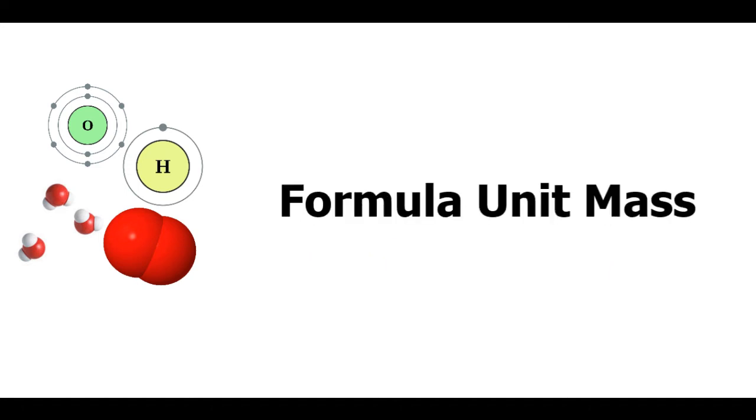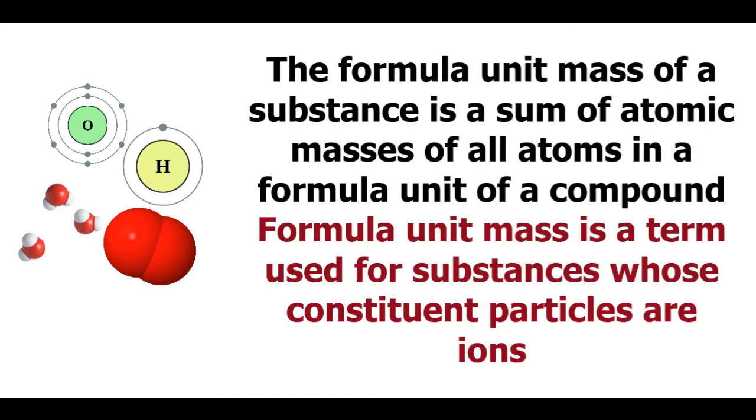The formula unit mass of a substance is a sum of atomic masses of all the atoms in a formula unit of a compound. This sounds very similar to the molecular mass we just saw. In fact, the calculation is also done in the same manner as for molecular mass.